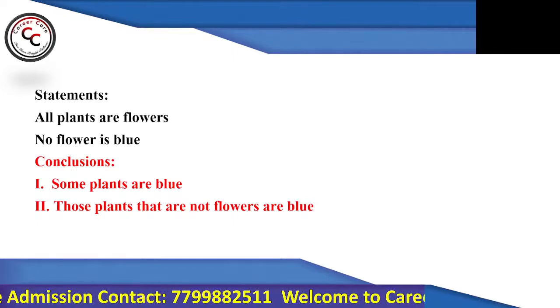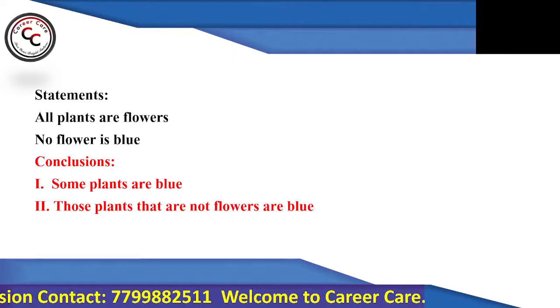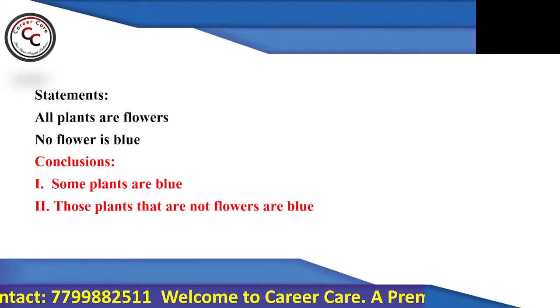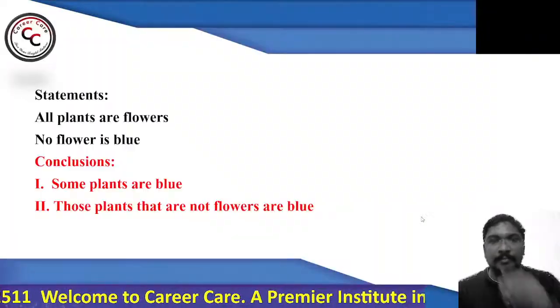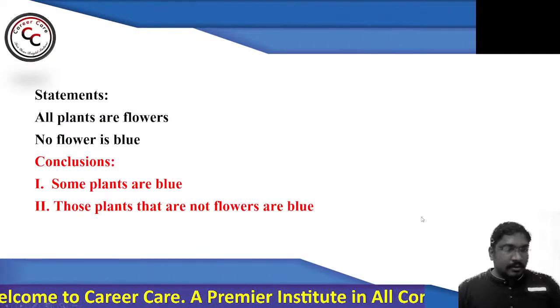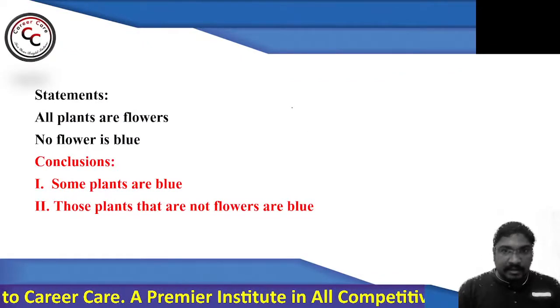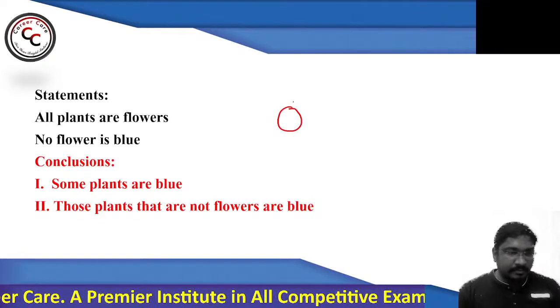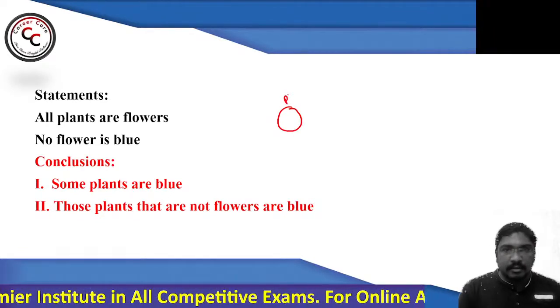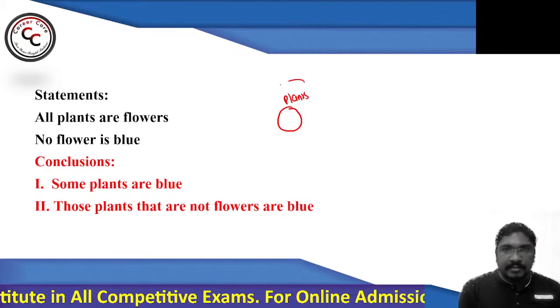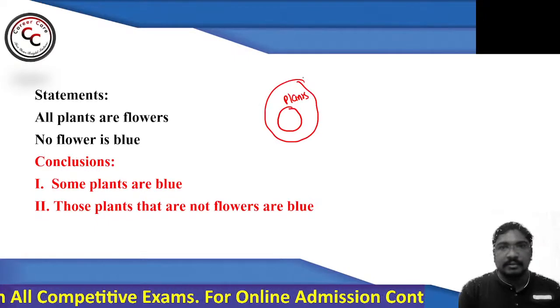Okay, I did not get any answer so far. All plants are flowers. Time is up, but I did not get an answer. Sona is saying none follows. Let's see. All plants are flowers.